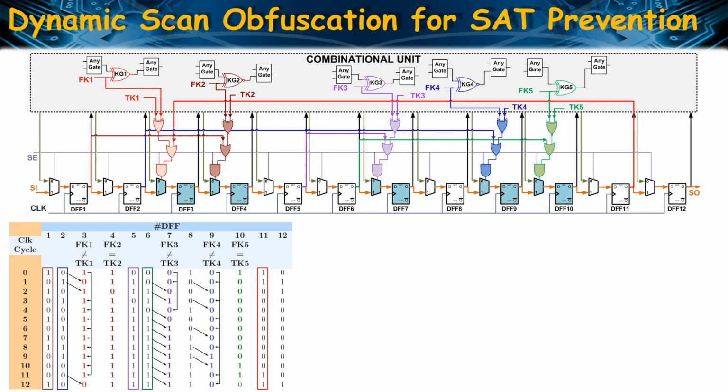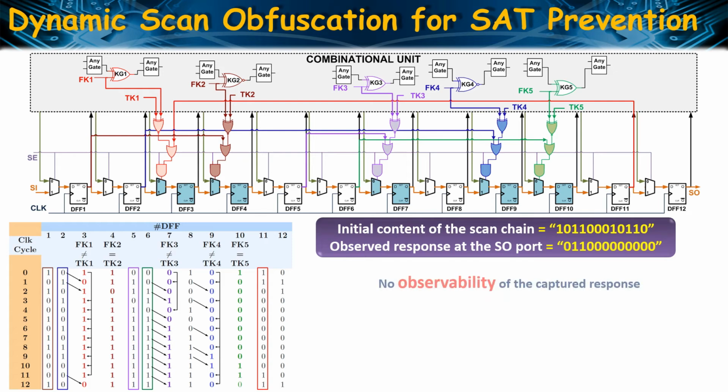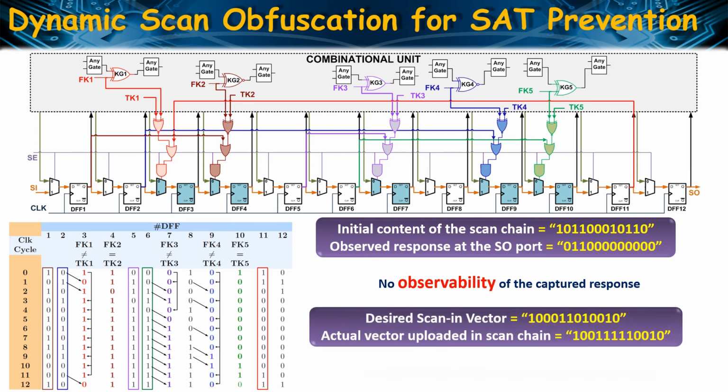So this is an example scan chain encrypted using the scheme. As we can see, for a wrong value of the keys, the scan operation gets completely corrupted. The initial content of the scan chain and the observed response at the scan output are entirely different, thus offering no observability of the captured response. Similarly, the desired scan-in vector also gets corrupted and a different vector gets uploaded in the scan chain. So there is no controllability of the scan chains either. So without this controllability and observability of the scan chains, SAT attack cannot succeed.